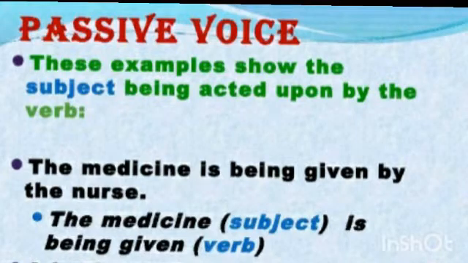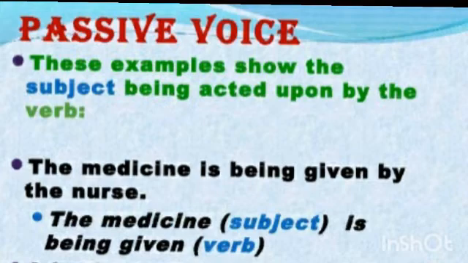Coming to passive voice. The form of the verb which shows that something is done to the person denoted by the subject. In a passive voice sentence, the subject and the object flip-flop and get interchanged. The subject becomes the passive recipient of the action. Let's take an example.